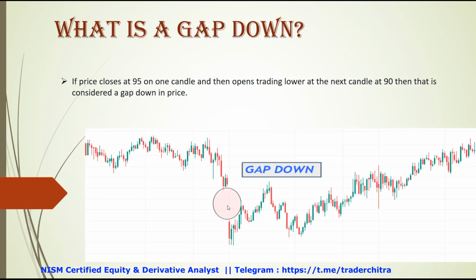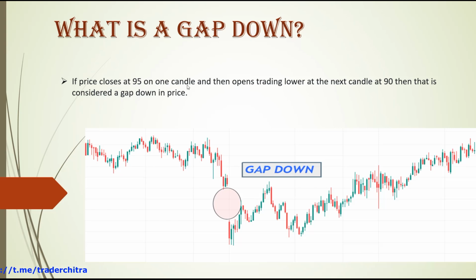So what is a gap down then? This is a picture of a gap down. We can see that between these two candles there are no candles formed, so the price directly opened down, below this price. Between these two prices there are no candles. So if the price closed at 95 on one candle, and then opens trading lower at the next candle at 90.